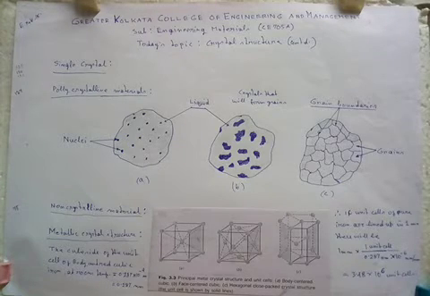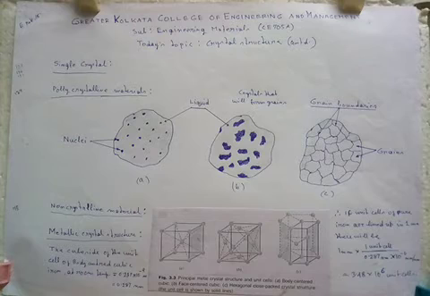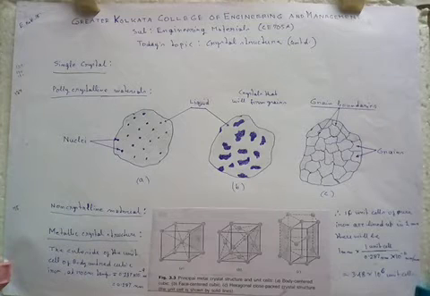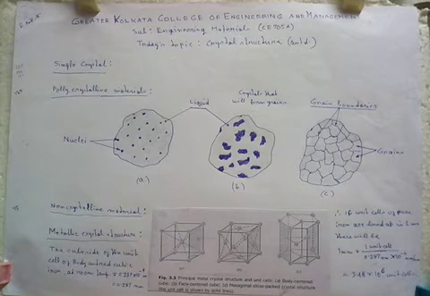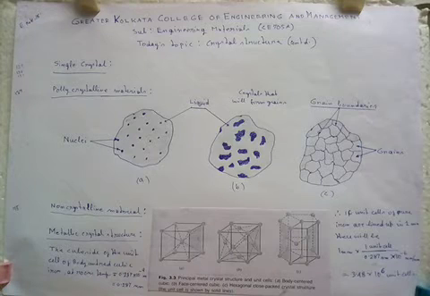In contrast to crystalline material, there are some materials whose atoms and ions are not arranged in a long range, periodic and repeatable manner, and possess only short range order. This means that order exists only in the immediate neighborhood of an atom or a molecule.